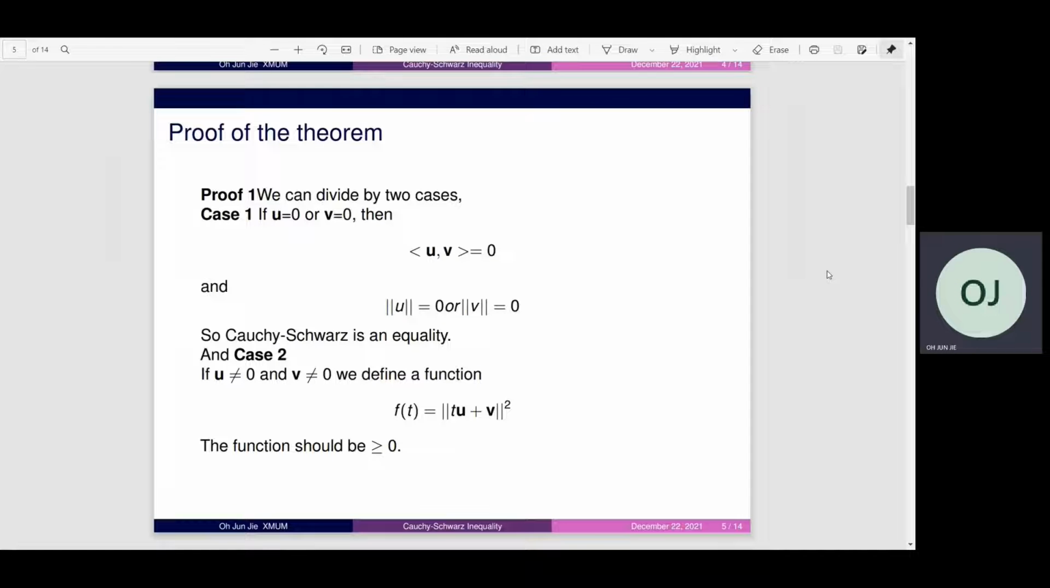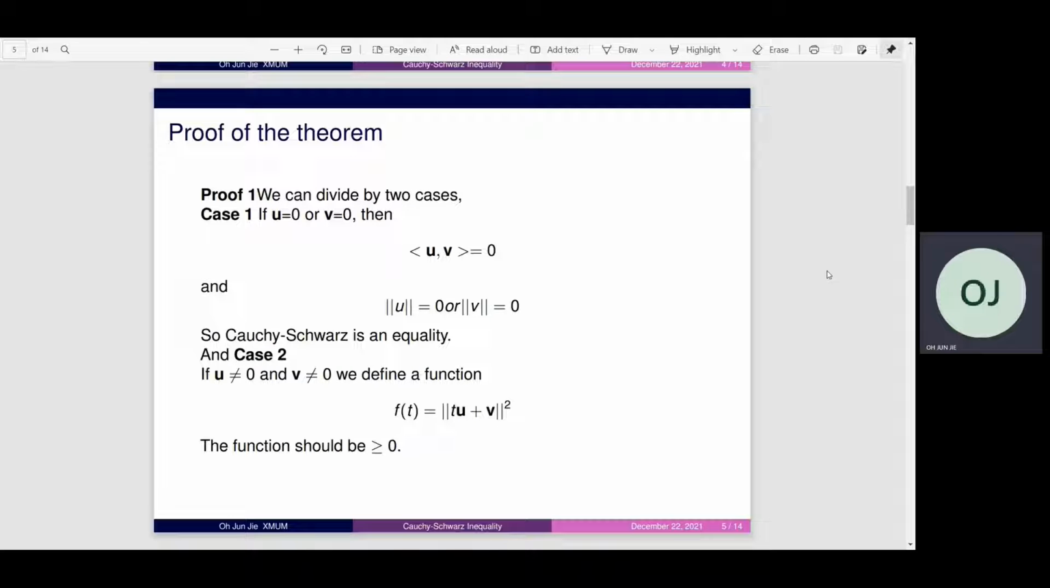Now we move on to the proof of the theorem. Proof 1: we can divide it into two cases. Case 1: if u equals 0 or v equals 0, then the inner product of u and v is equal to 0, because 0 multiplied by any number is also 0. And the norm of u or v is equal to 0. So the Cauchy-Schwarz inequality holds as an equality.